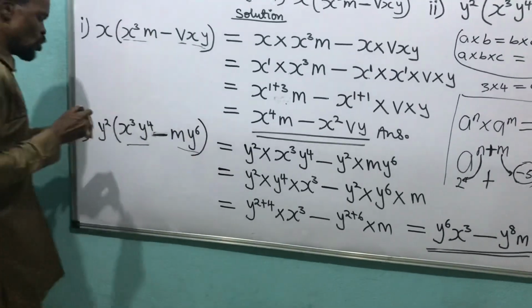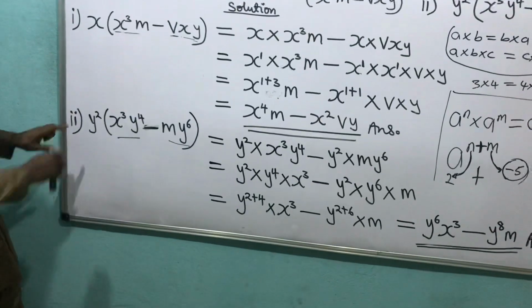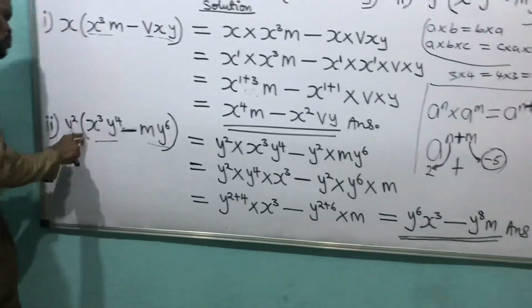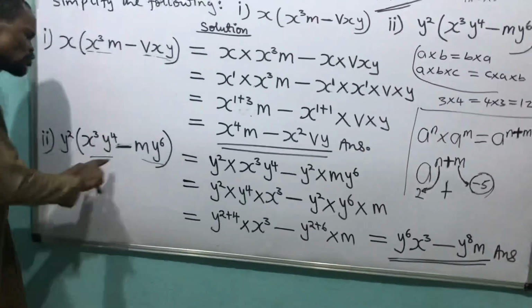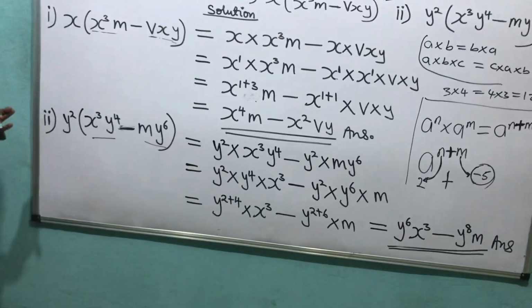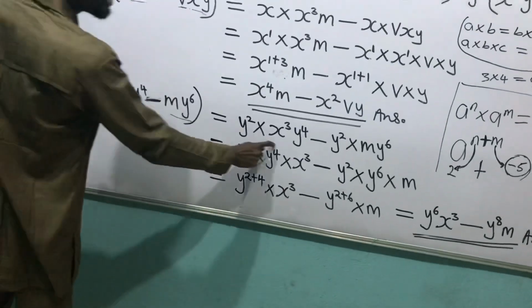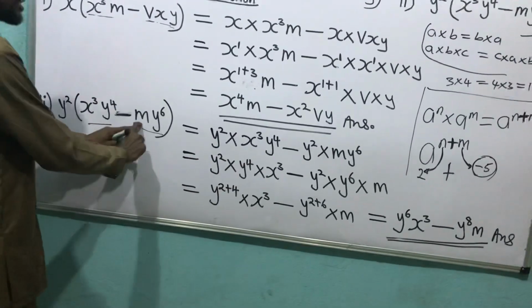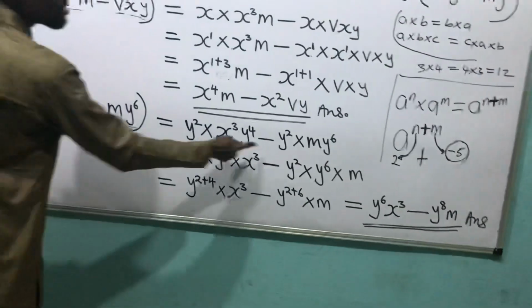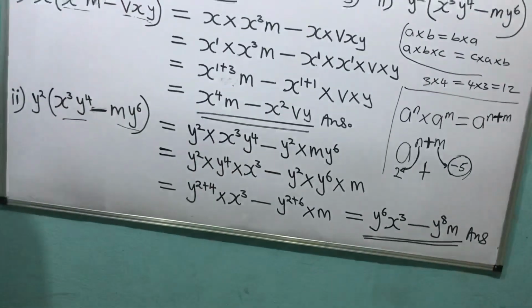So when this y opens this bracket, this y raised to the power 2 must times these, and this y raised to the power 2 must times this family. Look at it here. Get me right? And this minus remains where it is at this side. Then what next?